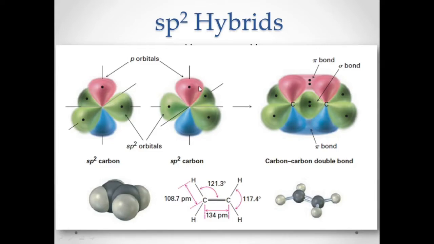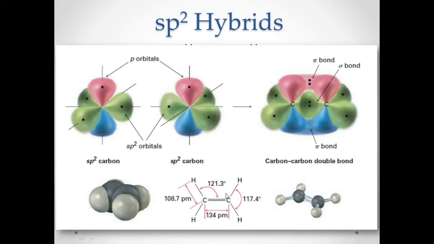Bonds will only form if the opposing atom has a symmetrical lobe or a symmetrical orbital, so that an overlapping of orbitals will happen. When this interacts with this, it will overlap to form your sigma bond, and your p orbital will also overlap sideways to form your pi bond. So a double bond is composed of one pi bond and one sigma bond.